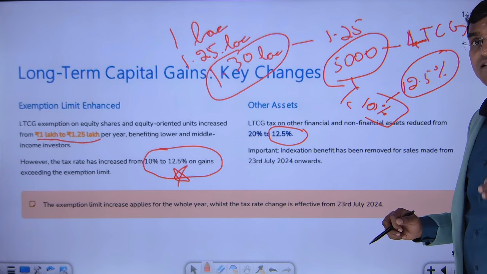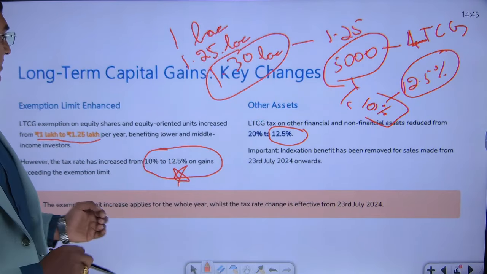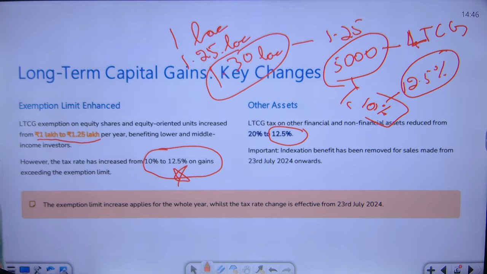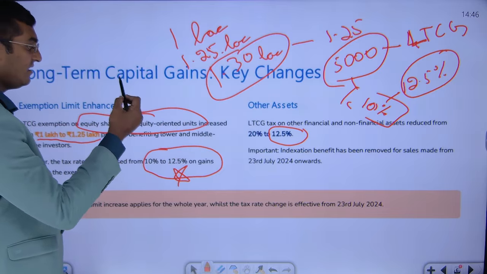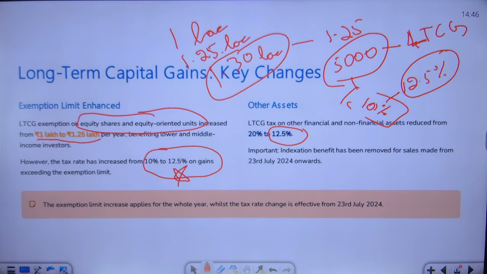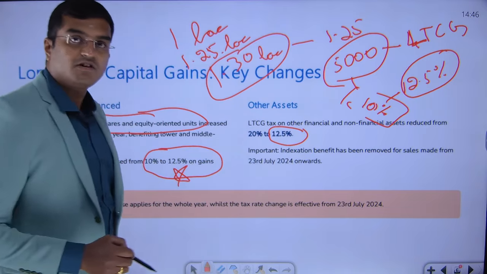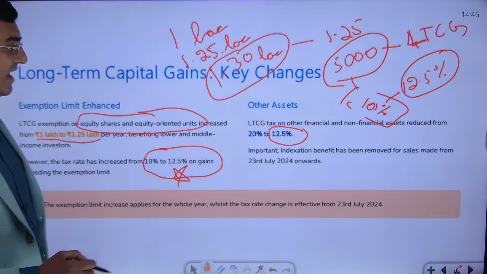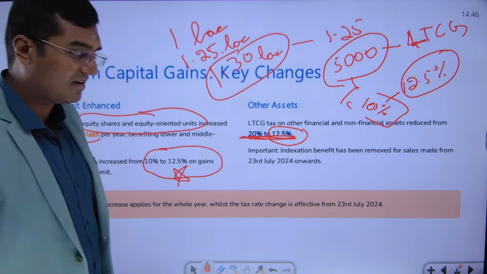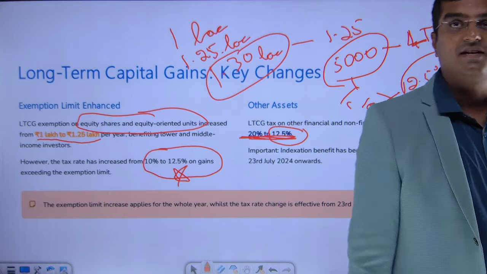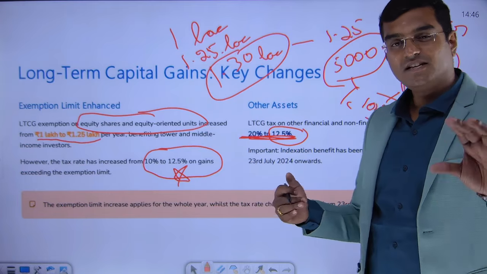Next one here, other than this equity related assets, what is happening? Other than these equity related assets, first of all, there is no exemption. There is no exemption at all. Exemption was available only in case of equity oriented units and equity shares of the company. Now exemption is not at all there. For other assets, the rate of tax used to be 20%. Now instead of 20%, they have relaxed it to 12.5%. And what is happening over here? If they have reduced it to 12.5%, it's a loss to government. Now, how is the government recovering these losses? So, there is a small change over there.